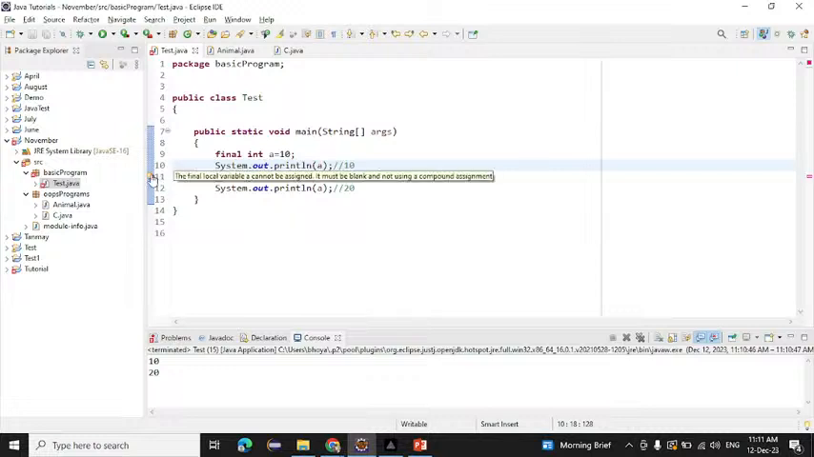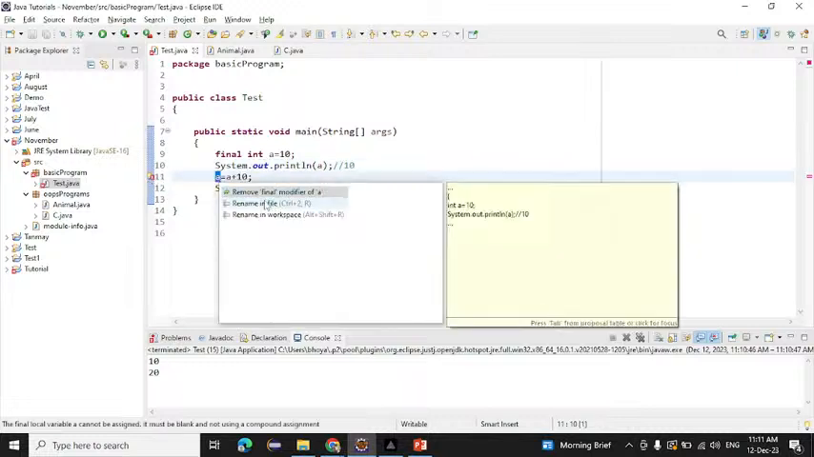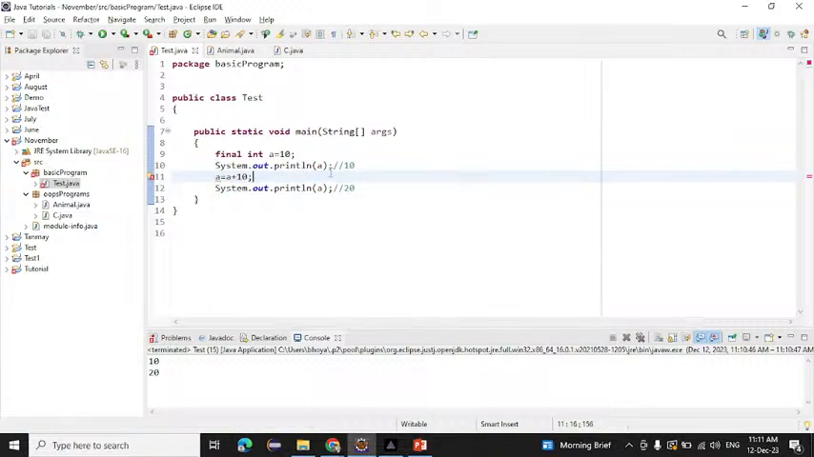So what will be the error? See, remove the final modifier of a. If I remove this one again, what will it do? The error will be gone. If you use the final keyword, what will it do? We cannot change the value of the variable. If you use the final keyword with a variable, we cannot change the value of that variable.